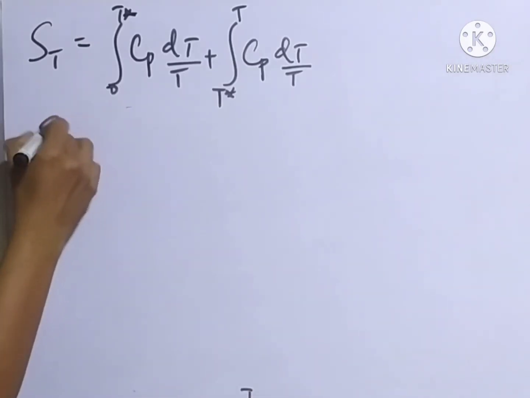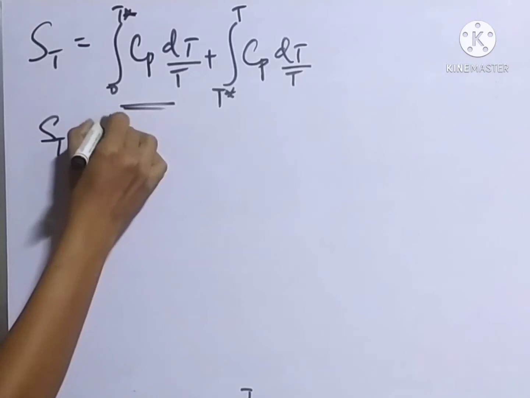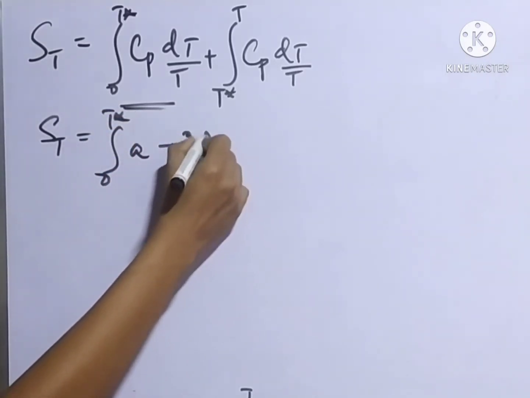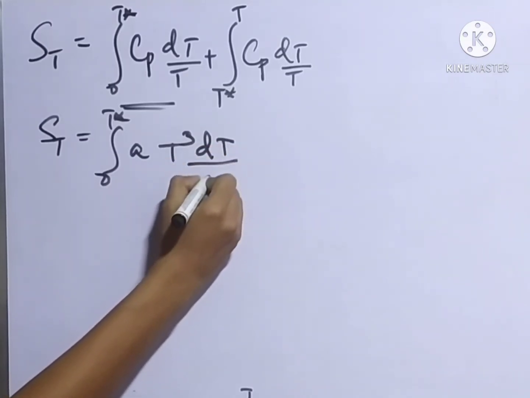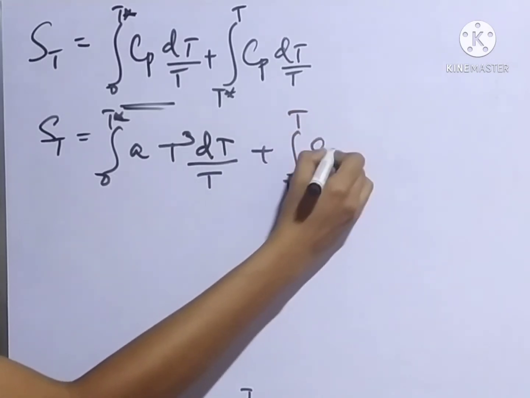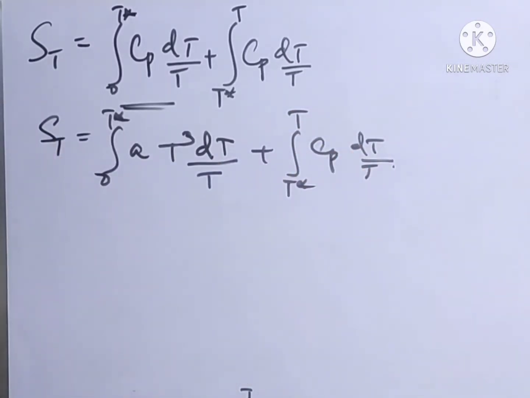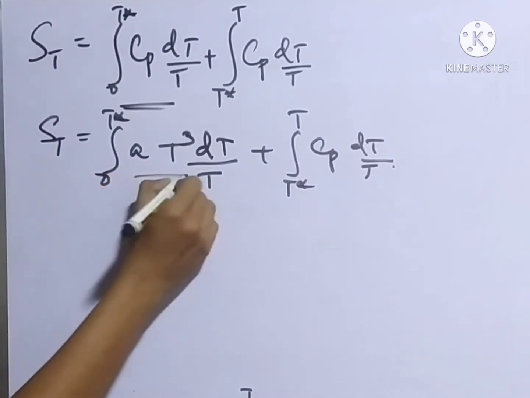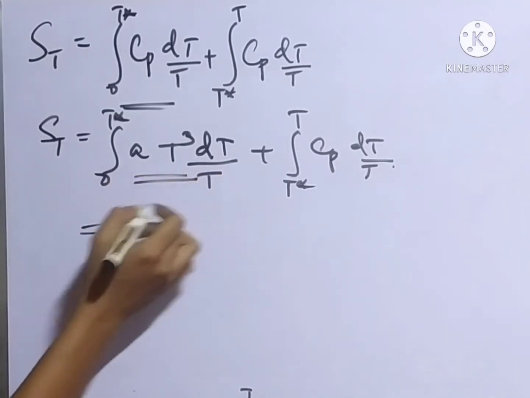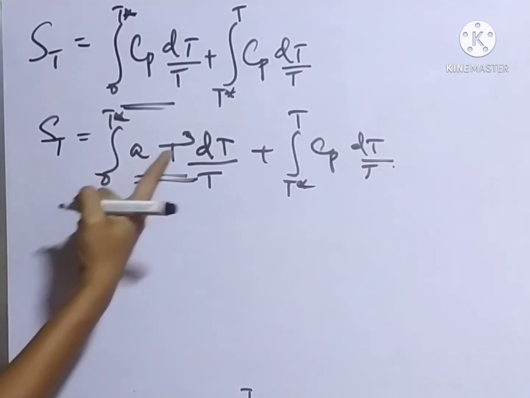So finally, we can write this as integral 0 to T star A T cube dT divided by T, plus integral T star to T Cp dT divided by T, right? And when we integrate this term, we get T cube divided by T, that means T square.